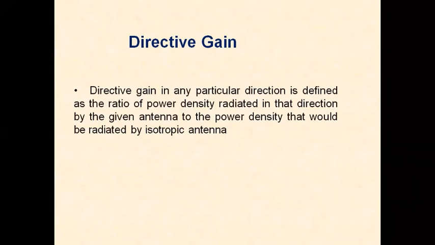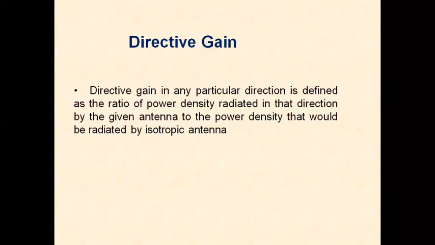Once again, directive gain in any particular direction is defined as the ratio of power density radiated in the direction by the given antenna to the power density that would be radiated by an isotropic antenna. An isotropic antenna radiates energy in all directions equally.